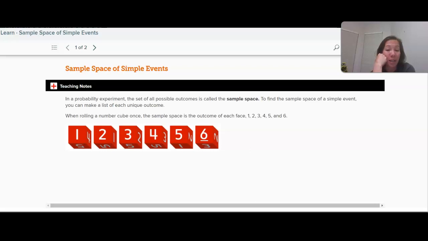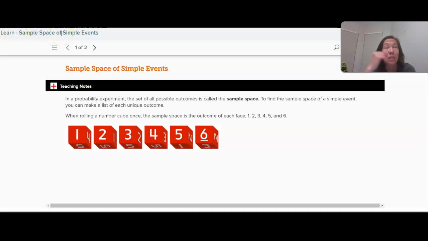But this section we are looking at theoretical probability of simple events. So do you know what the word theoretical means? Kind of means like what would happen in theory, like not an actual thing, but in theory, what do we expect to happen? What would we expect the probability to be? But before we get into that, we're going to talk about some more terms you need to know.